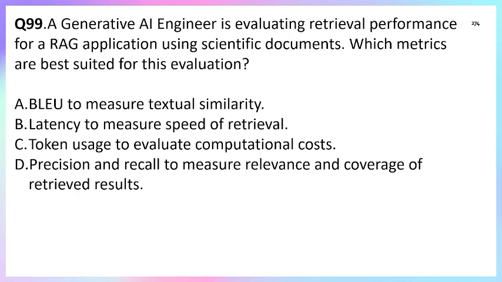Latency measures speed and is used to check the latency. Token usage evaluates the tokens used during chunking and those things. Whereas precision and recall is mainly used to evaluate the relevance and coverage of the retrieved results. So the correct answer is option D.